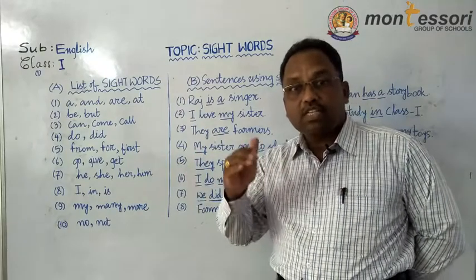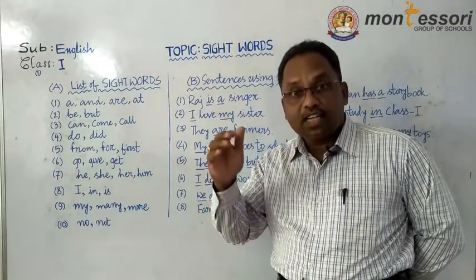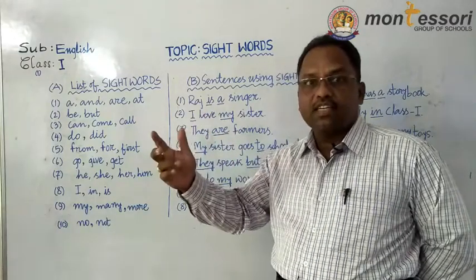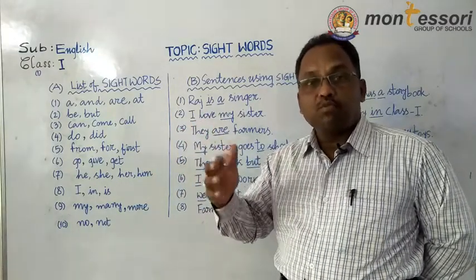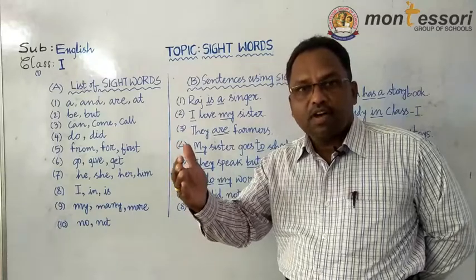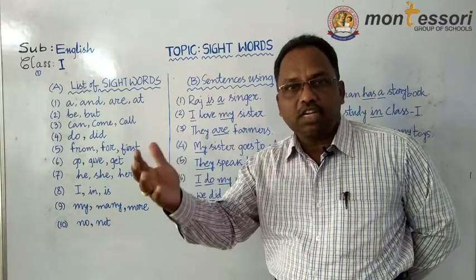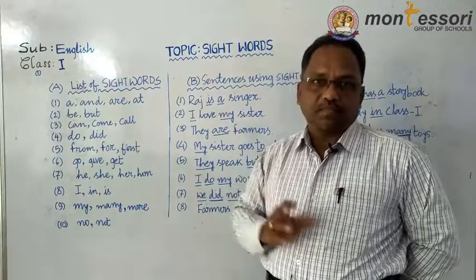But the sight words are those words which you can see mostly while you write a question or an answer.